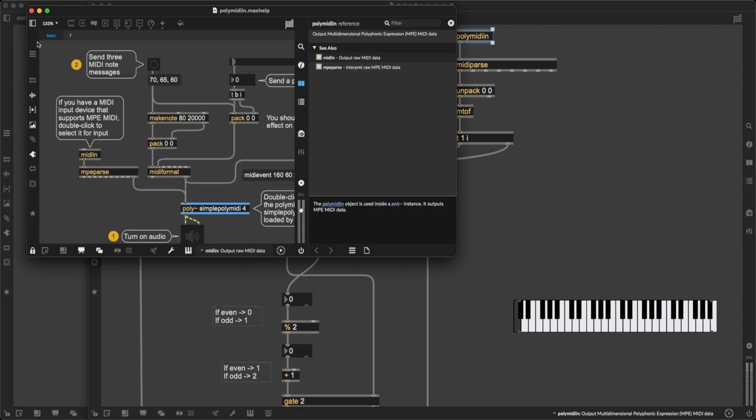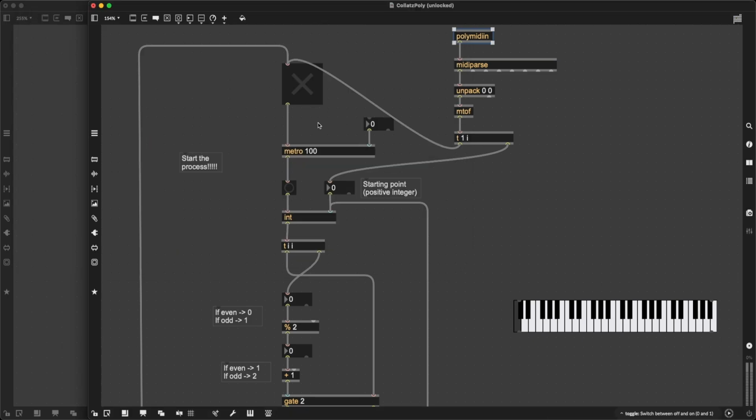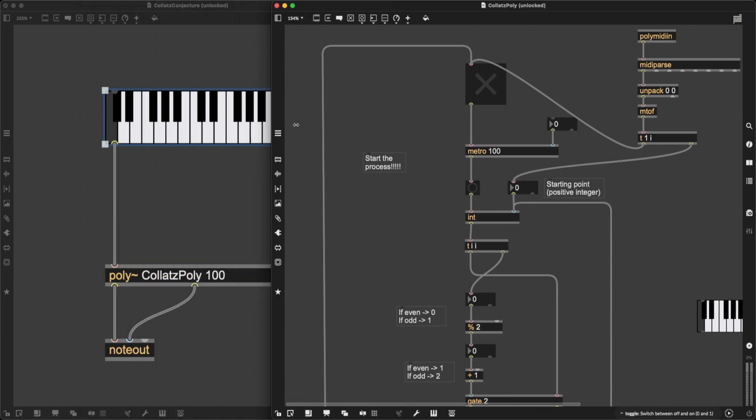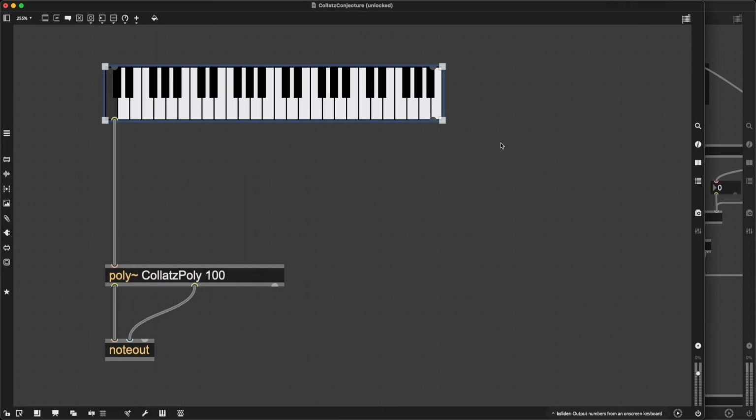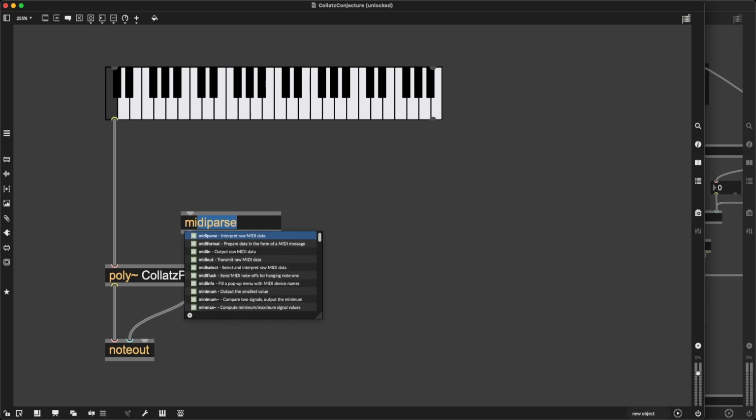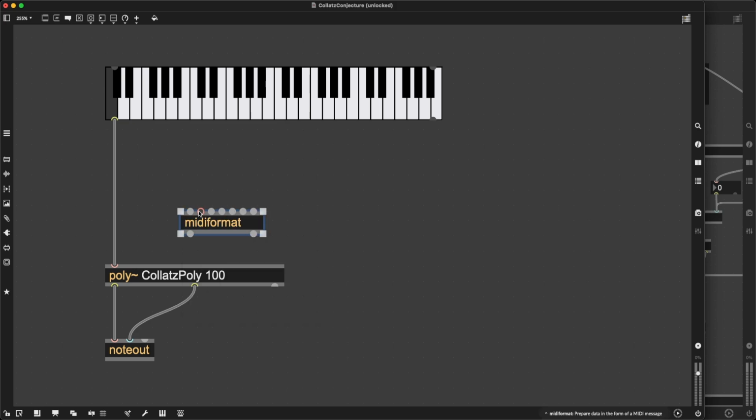The last thing I need is to format the input to this poly tilde object. So let me save my Collatz poly again, go back to my main patch, and note that I cannot really just take kslider and slap its output into poly. I in fact need an object called midiformat, which is going to prepare data for MIDI messages. And I'm sending poly a MIDI message.